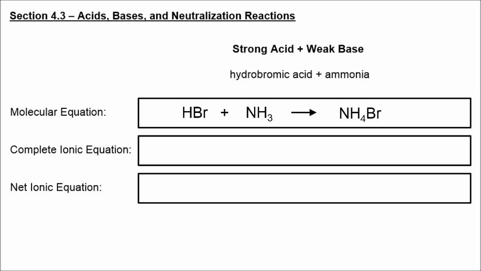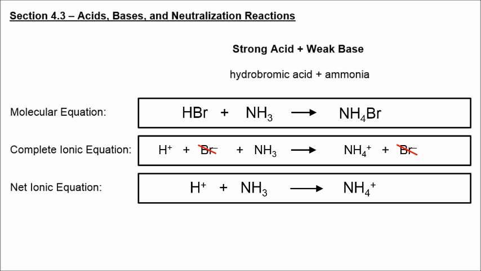We do split up hydrobromic acid, but we do not split up ammonia. Ammonium bromide is a soluble ionic compound, so it is broken up into ions. Crossing off the spectator ions gives us the net ionic equation. So H+ from a strong acid plus ammonia to produce the ammonium ion.